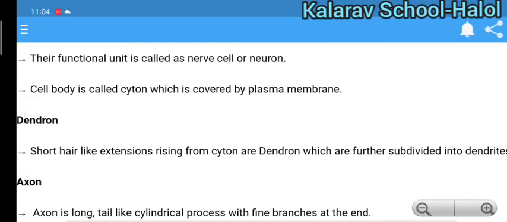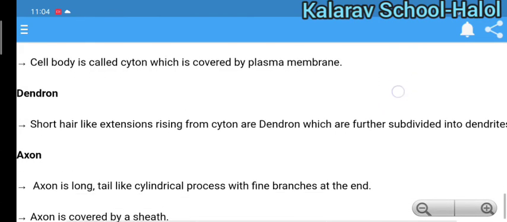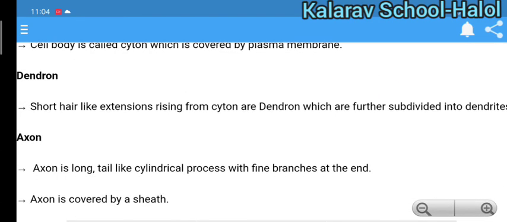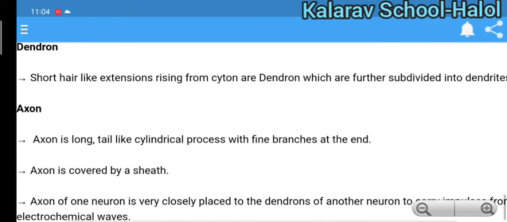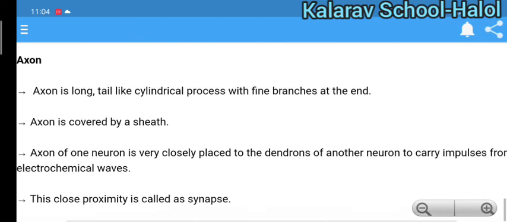Short hair-like extensions arising from the cyton are dendrons. The long tail that is cylindrical in nature is called the axon. The axon is covered by a sheath. This close proximity is called a synapse.